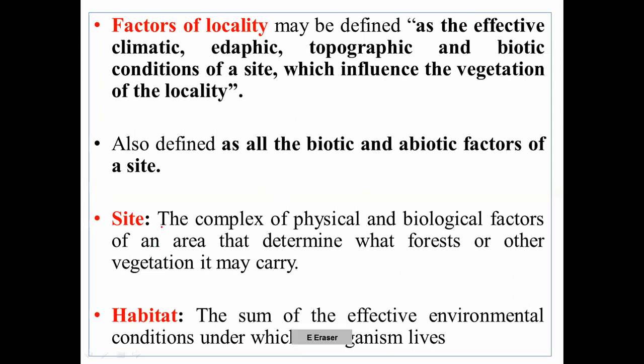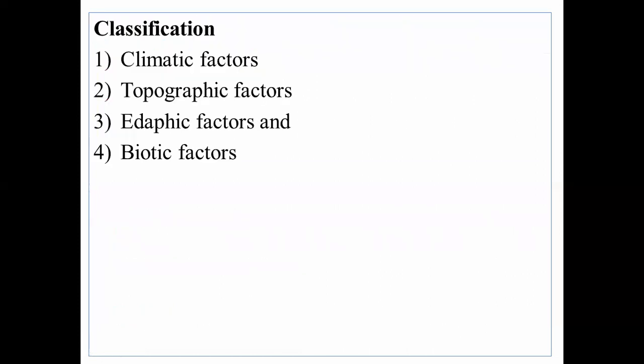Now they are not going to ask you these definitions, as most of you are aware of this. They will straight away ask you which parameters come under the climatic, edaphic, topographic and biotic factors. So in this one we will look at what the factors are. As most of you are aware, these are the four very prominent factors which influence the vegetation as well as forest growth and establishment. Now we will take up each one in detail to meet our objectives.